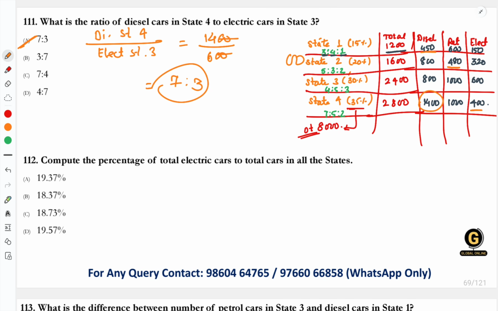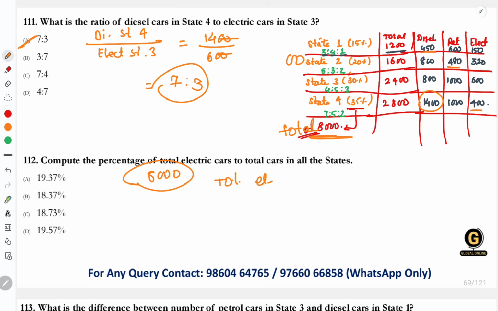Compute the percentage of total electric cars to the total cars in all the states. We know the total number of cars in all the states is 8,000. And they are asking for total electric cars.